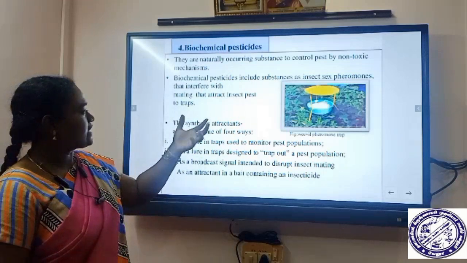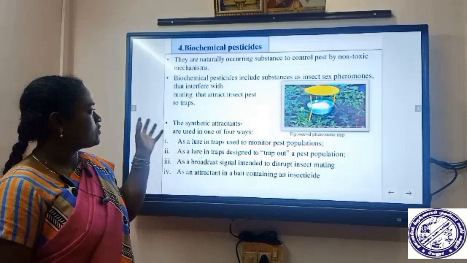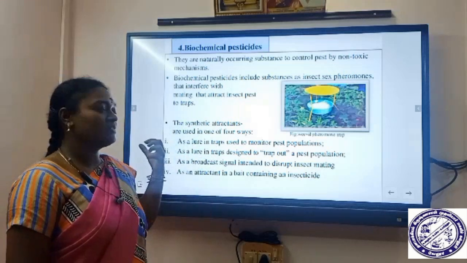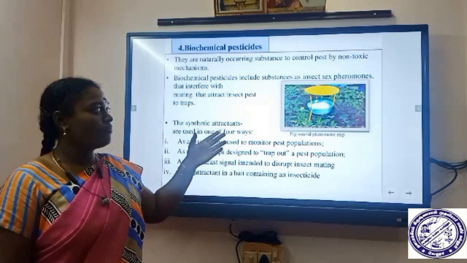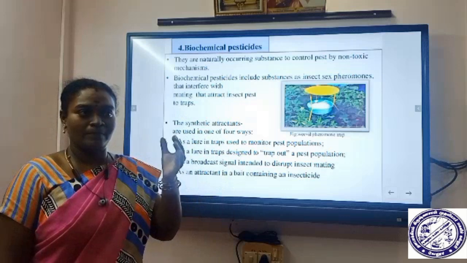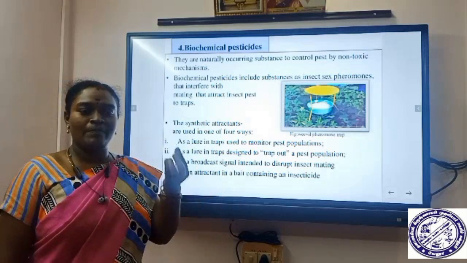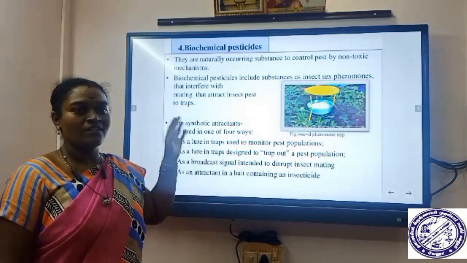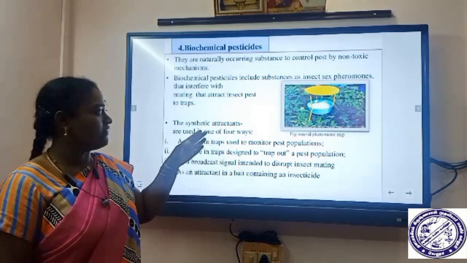So insect sex pheromones we should use. How it works means it interferes with mating, and attracts insect pests to traps. This pheromone interferes with the mating of insects. The mating process of the pest should be disturbed by this pheromone. In this way, this biochemical pesticide will work.